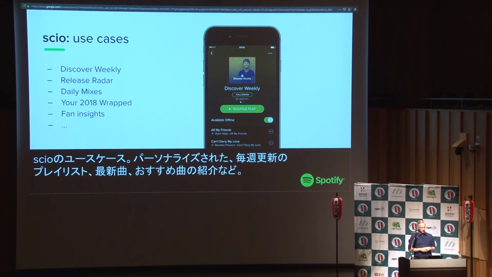And it's something that we give to artists. So is anyone publishing music to Spotify? No one. Okay, so you don't know what it is. It's basically analytics for artists. So if you're an artist, you publish your music on Spotify, and this will tell you who's listening to your music, when, how, where. Maybe you're popular in Japan now, so you need to come here and do a concert or something. So those are just a few examples of the things we do with data at Spotify.